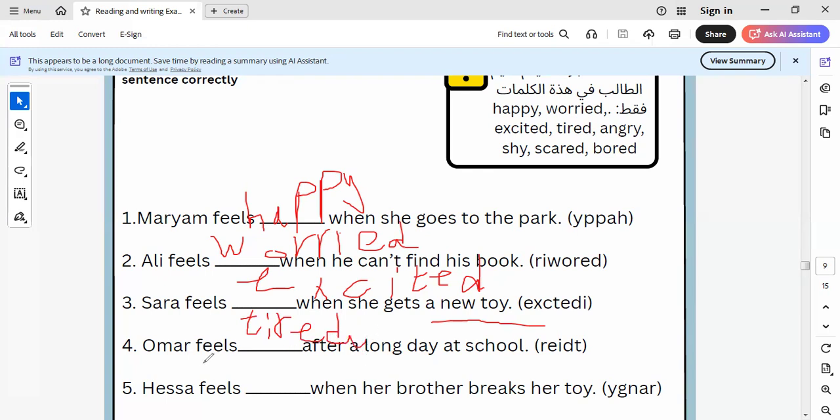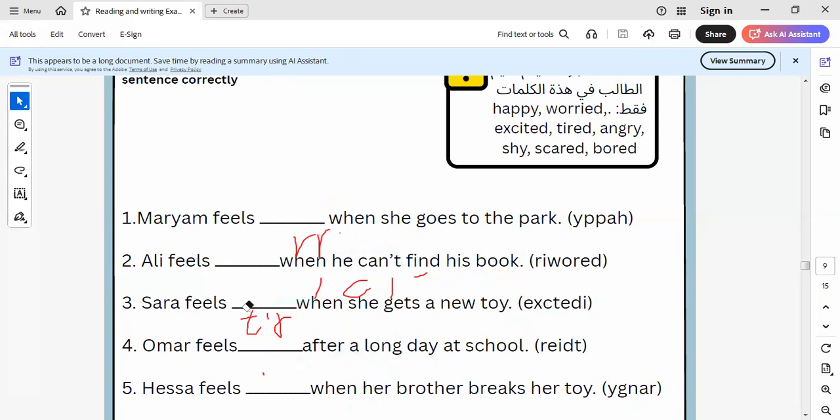Here is tired. I think Hisa feels what when her brother breaks her toy? Angry. She feels angry. So here it will be angry. Okay. I answered 5 of them and I will leave the rest to do by yourself as homework. I think it's an easy exercise to do by yourself. The rest will be easy. Okay.